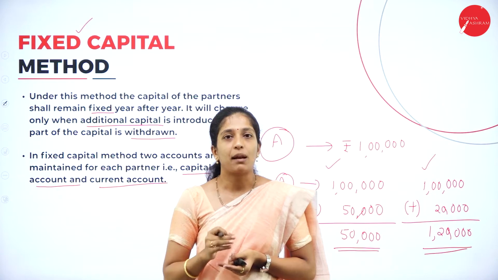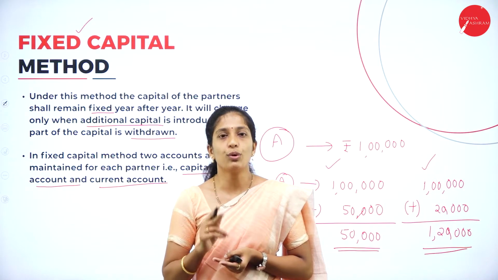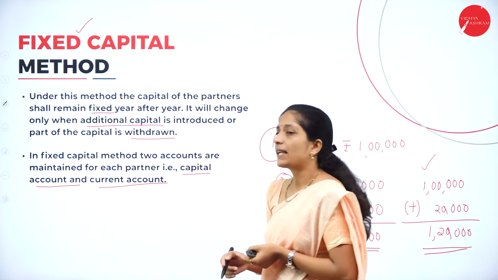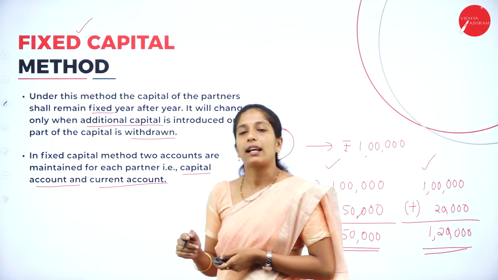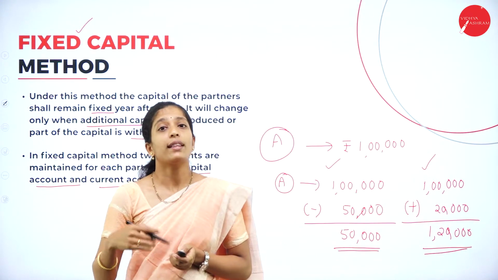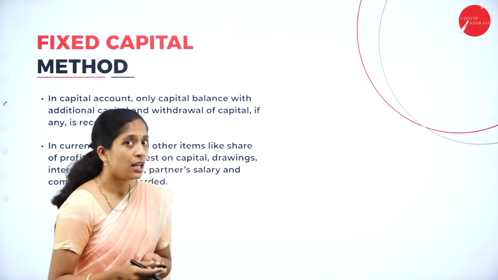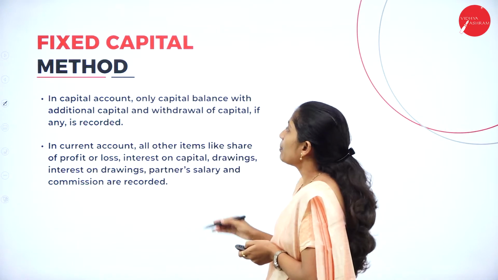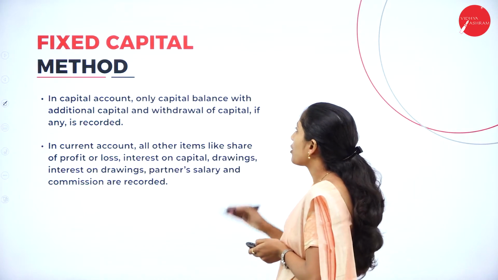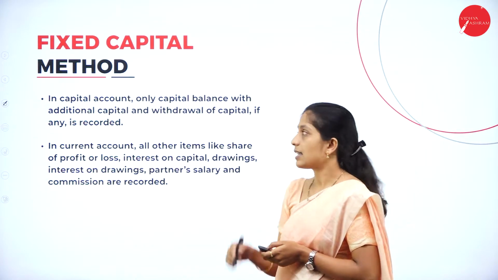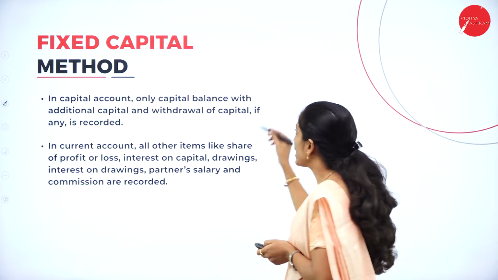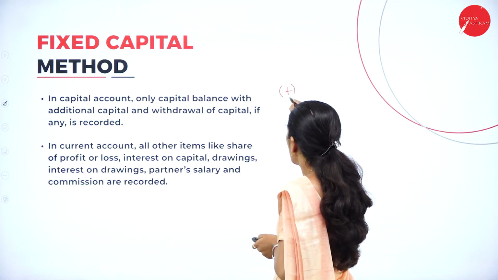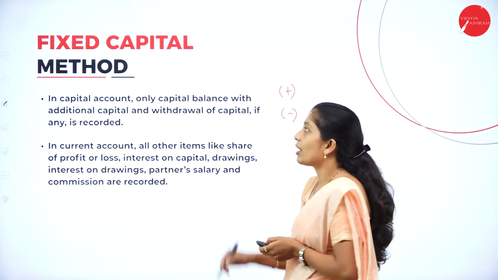Under fixed capital method, they are going to maintain two accounts, that is capital account as well as current account of partner. Now what are they going to record in the capital account? In the capital account, they are going to record only the capital balance, with additional capital and withdrawal of capital if any recorded. So this additional as well as withdrawal will be recorded where?